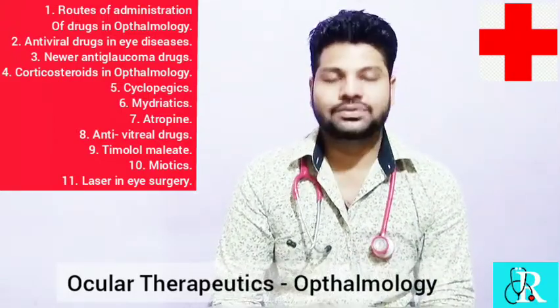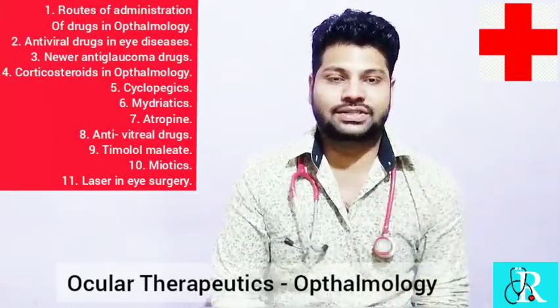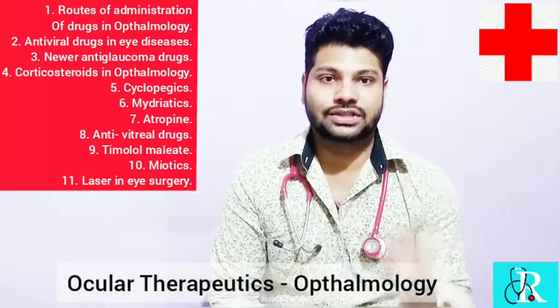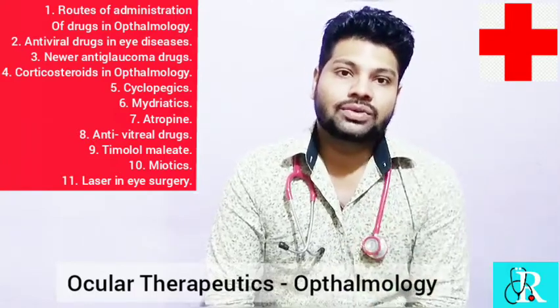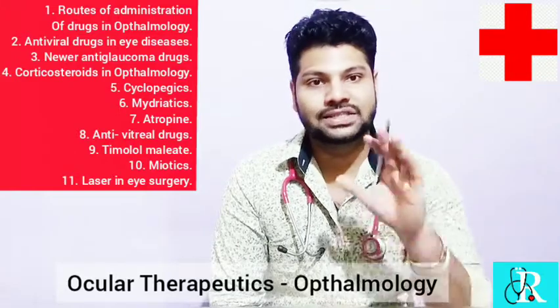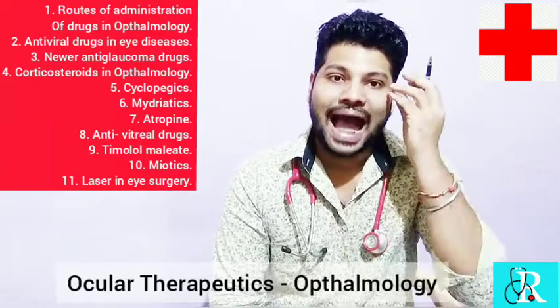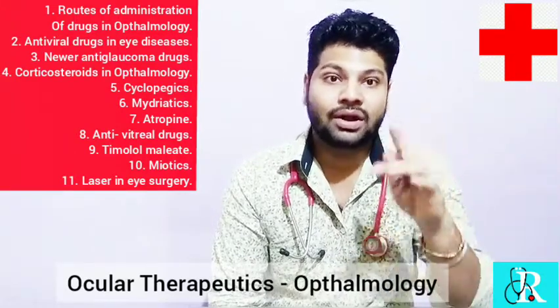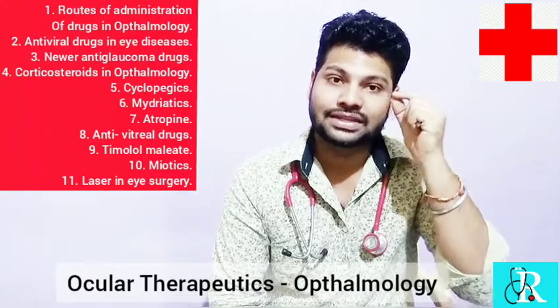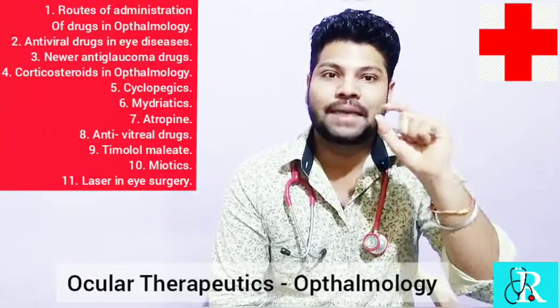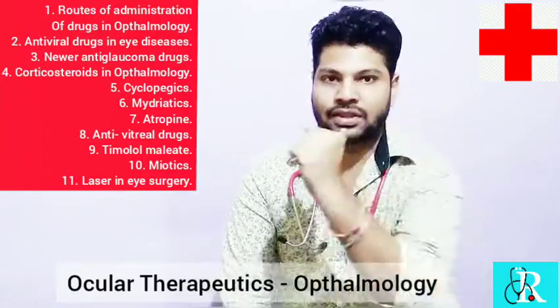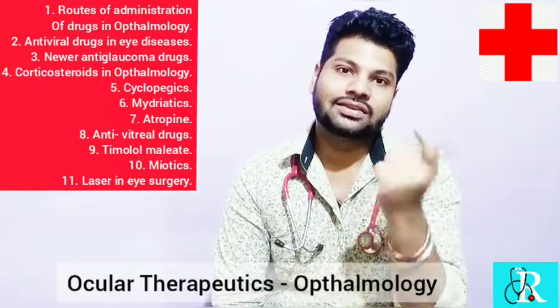Fine. Now next comes cycloplegics. So now we are going to discuss what cycloplegics are. What does cycloplegic mean? Cycloplegics are the drugs which paralyze your eye muscle. Not the orbital muscle, the eye muscle. Which ones? The ciliary muscle and the pupil. The pupil is paralyzed. When you put a torch on both the eyes, it neither contracts nor dilates.